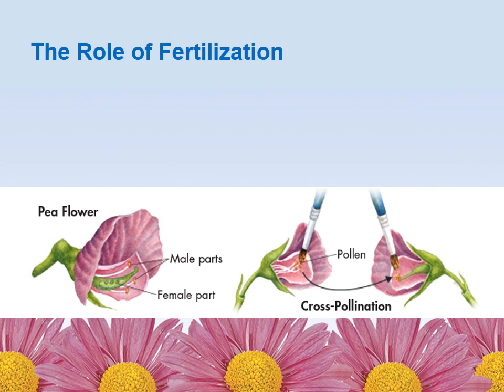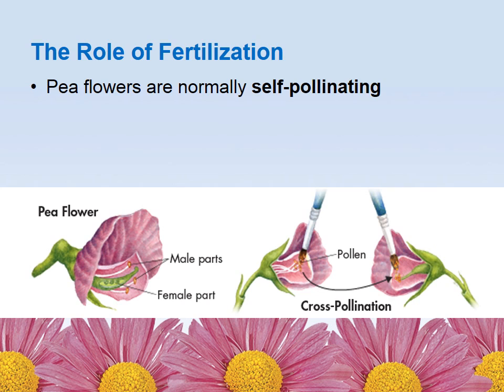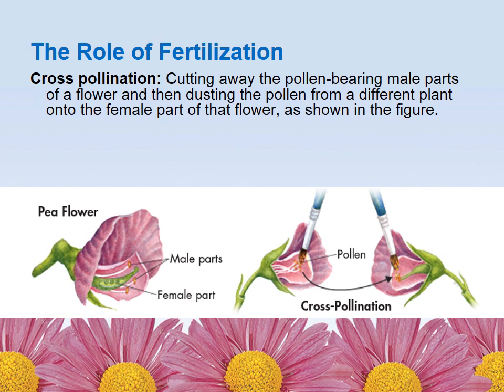Okay, so when Mendel was looking at the peas, he noticed that they're normally self-pollinating. In other words, the male parts will pollinate the female part on the same plant. So he decided to use what's called cross-pollination. Cross-pollination is when you take a brush, or you can even take your finger sometimes, and you touch the male part which has the pollen on it, and you get some of the pollen off, and then you go to a different plant and touch the female part with the pollen. You place the pollen from the one plant onto the female part of another plant.